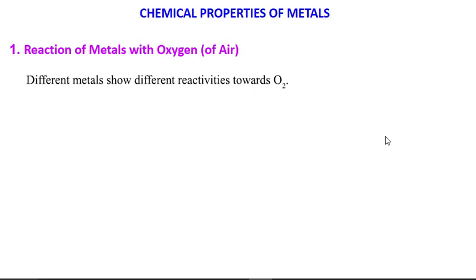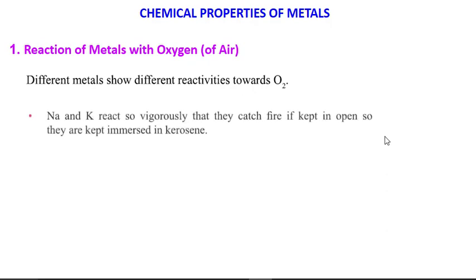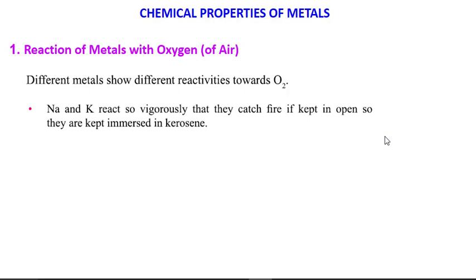Different metals show different reactivity towards oxygen. Sodium and potassium react so vigorously that they catch fire if they are kept in the open, so they are kept immersed in kerosene. So what happens if sodium and potassium are open? They react with oxygen in the air and they burn. We cannot keep them inside water also because they react with water, that we will see afterwards.